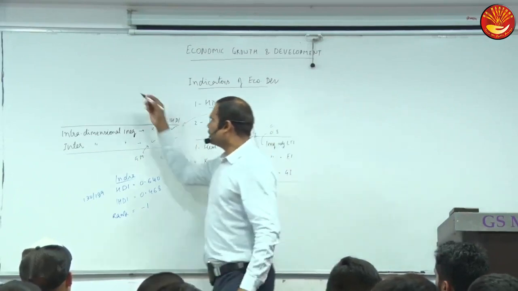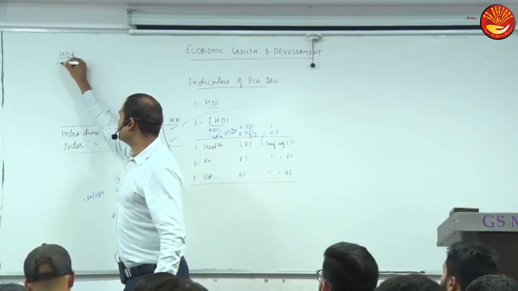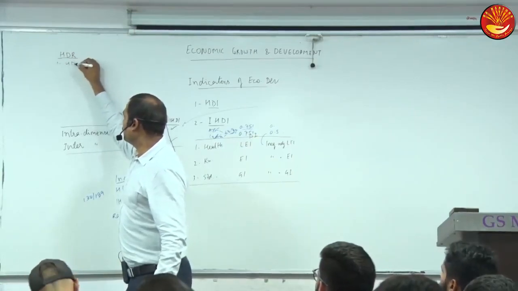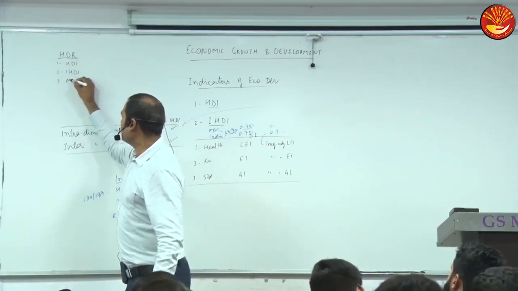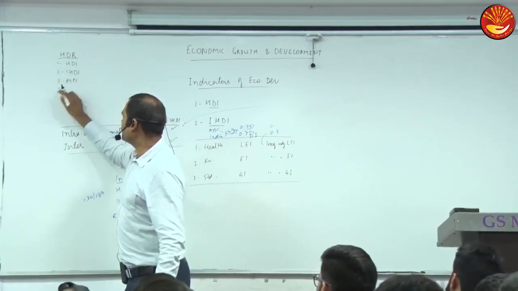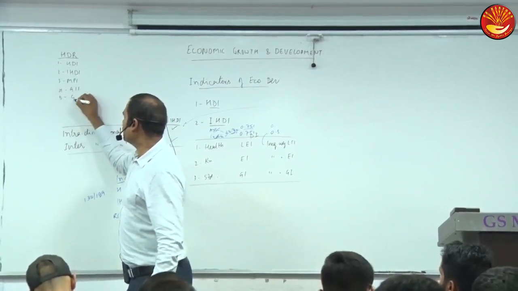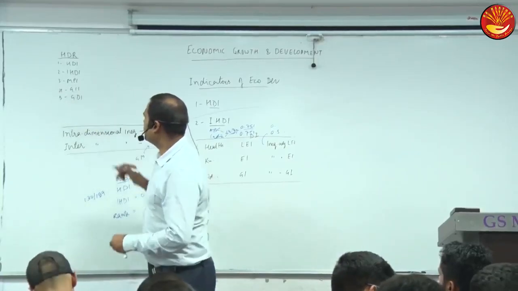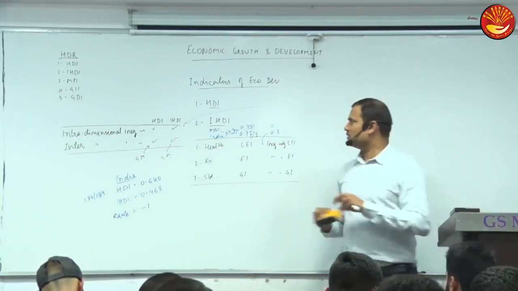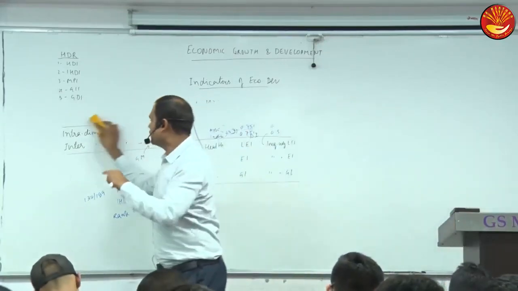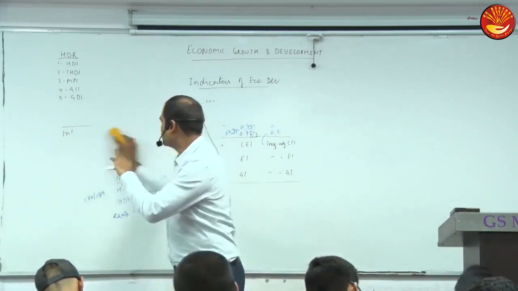In the Human Development Report, how many indices are published? Five: HDI, then IHDI, then MPI, GII, and GDI. Briefly I will discuss some other indices also. MPI, the multidimensional poverty index, I will discuss with poverty, comparing with the estimation of poverty in India. So separately I will discuss it along with poverty.